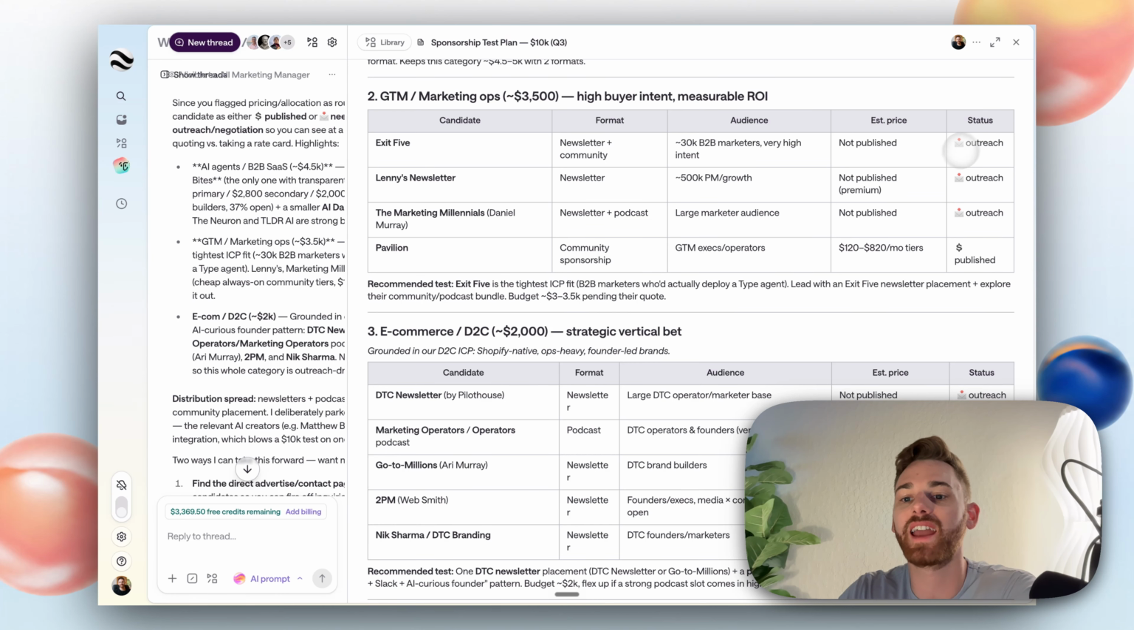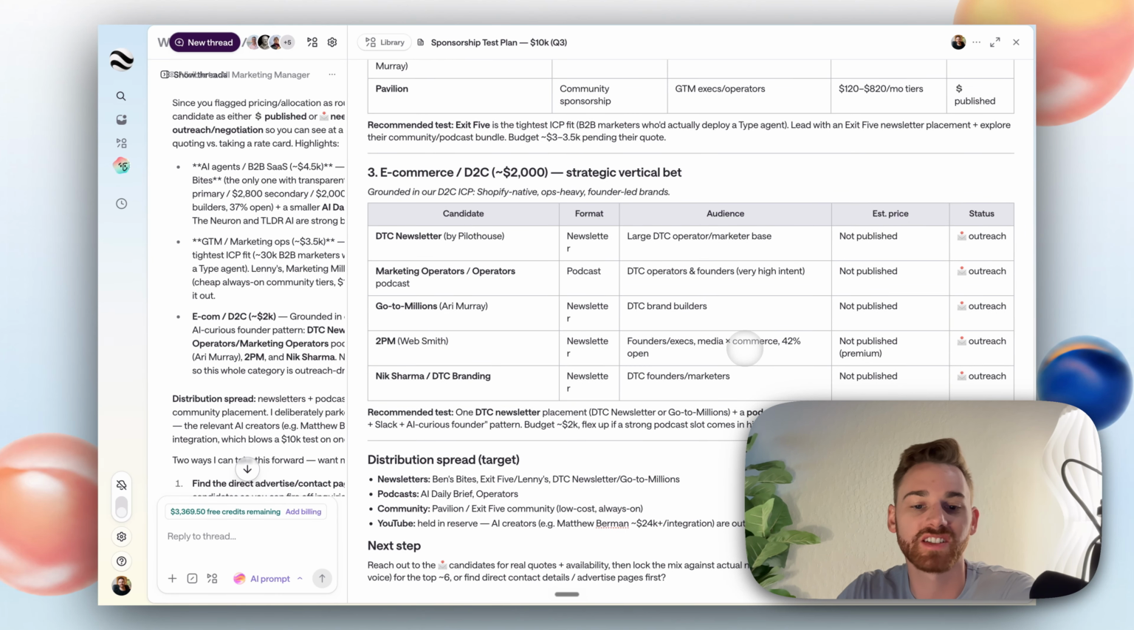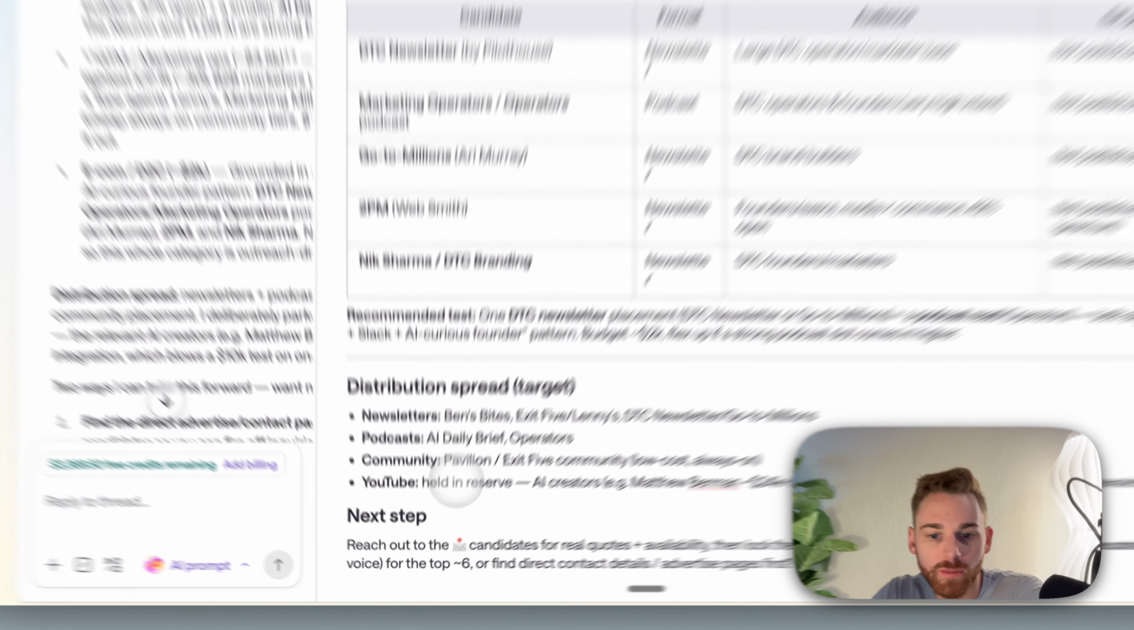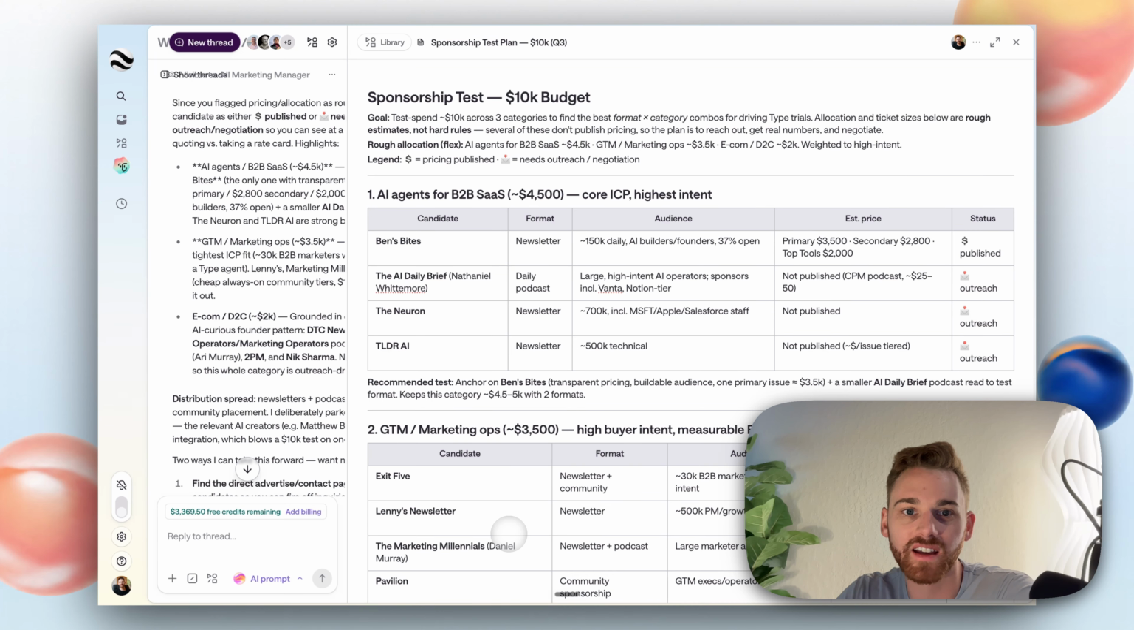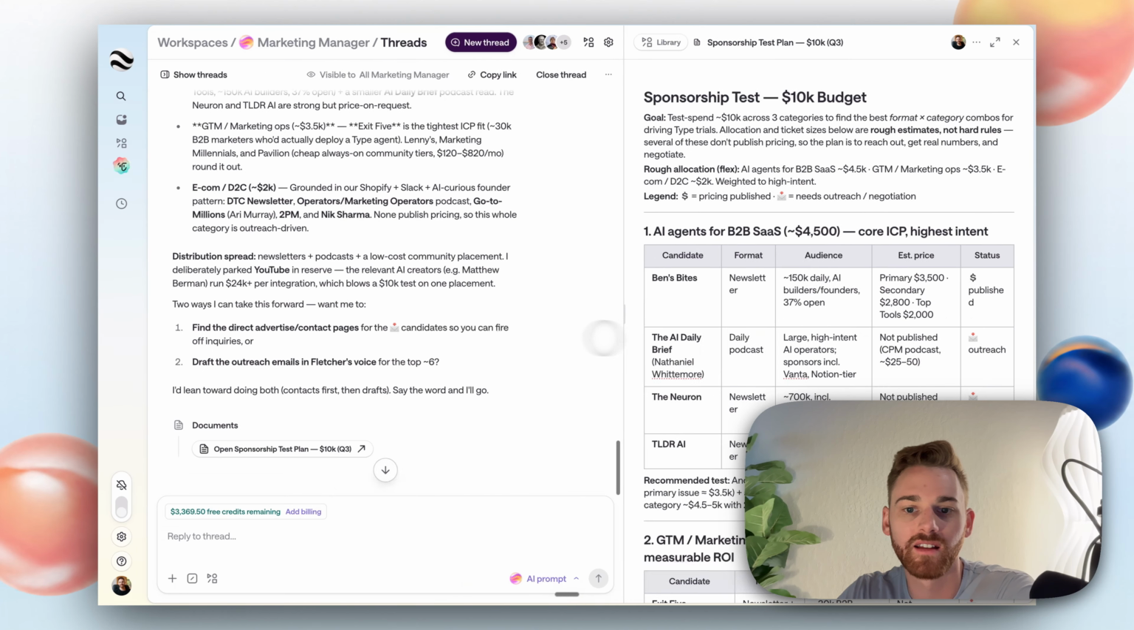I'm glad I gave it the instruction because it's finding that most of these have pricing that's not published, which I just kind of know from experience of sponsoring things. Okay, so YouTube held in reserve. That kind of makes sense. Cool. So I think this is a good test list here.